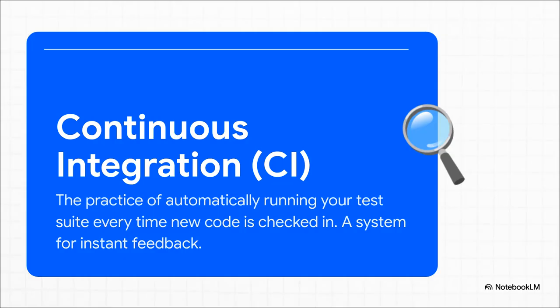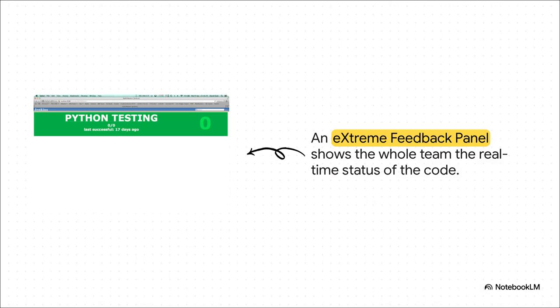This whole idea of automation naturally leads us to something called continuous integration, or CI. The concept is pretty simple. You have a server that automatically runs your entire test suite every single time any developer on your team pushes new code. It's the ultimate instant feedback loop. To make that feedback impossible to ignore, a lot of teams set up a big, visible monitor. Sometimes they call it an extreme feedback panel. It just shows the live status of the codebase. If it's green, everything's good. But the second it turns red, the entire team knows a recent change broke something, and fixing it becomes priority number one.